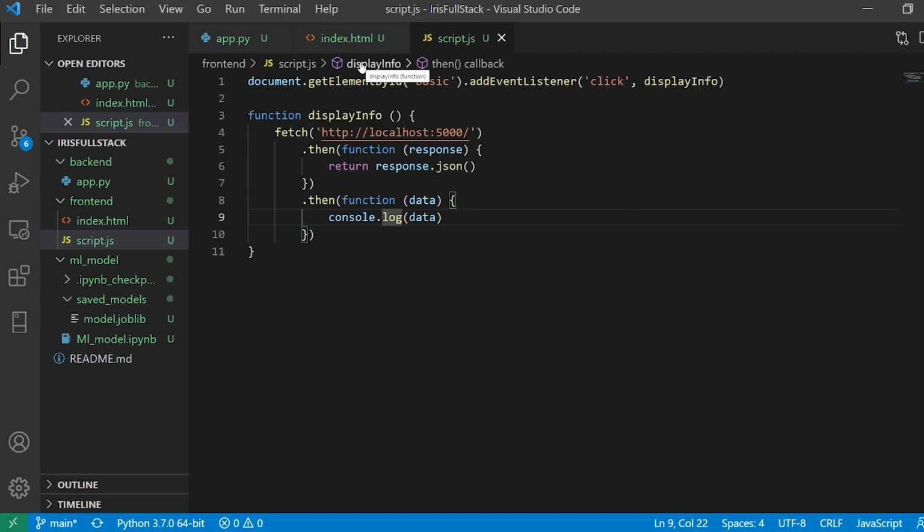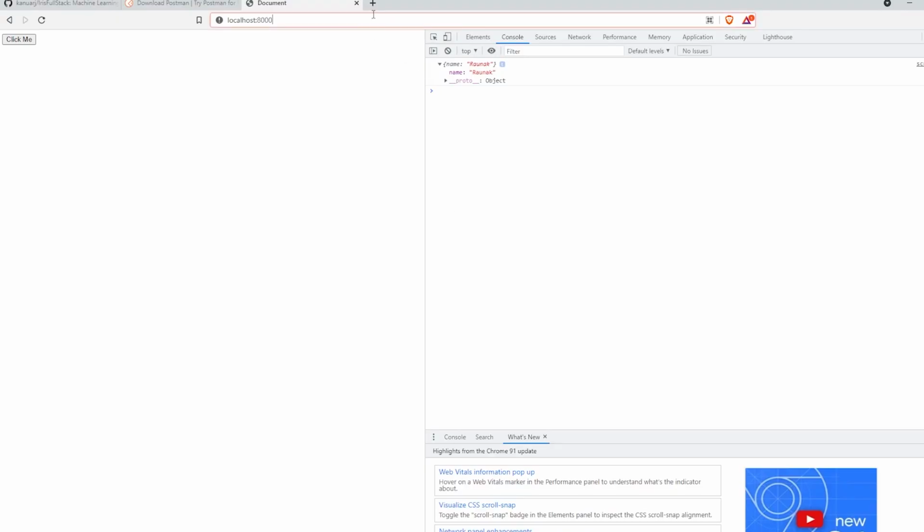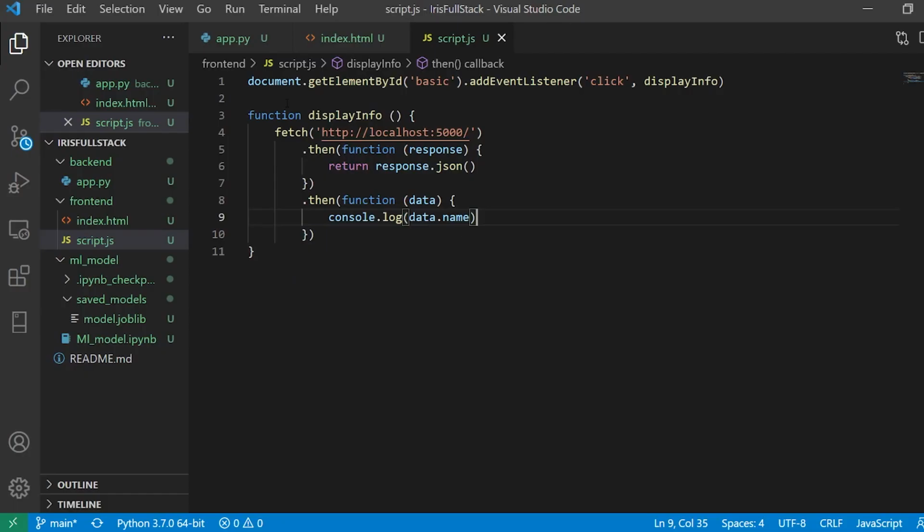After that, if my fetch is successful, I can actually use this in Angular, Vue, or any single JavaScript application. I can also use this in React Native. So this is the way the requests work. And if I say over here data.name, that is the name of my key, and I run this once again and say click me, it says Ronak. So it is giving me the data very accurately.